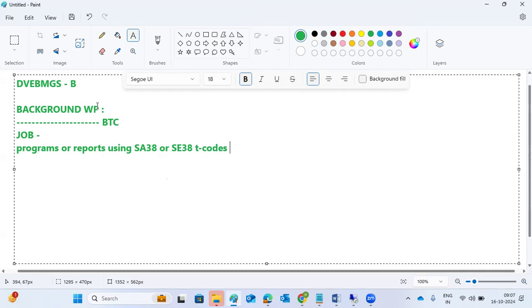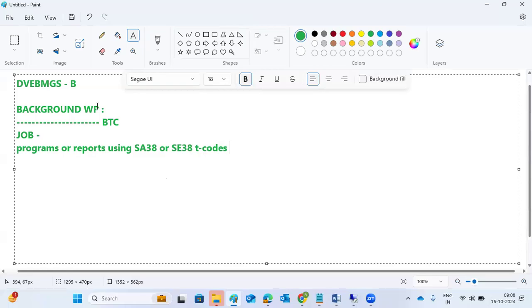To avoid that kind of thing, SAP introduced a concept called the background job. Whatever you want to execute automatically, if you set it in the job, the system will take care of that part. One time we have to set it, and for the next occurrences the system will take care of the continuous execution of that program or report. You need not do it manually. The system will take care of it automatically, right?